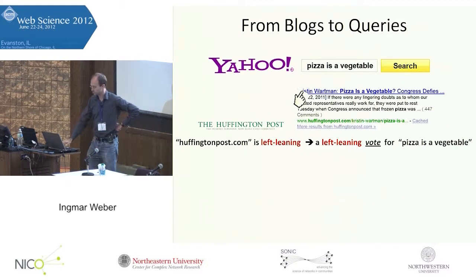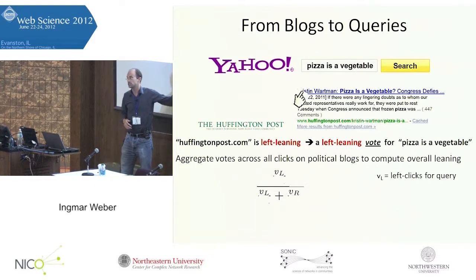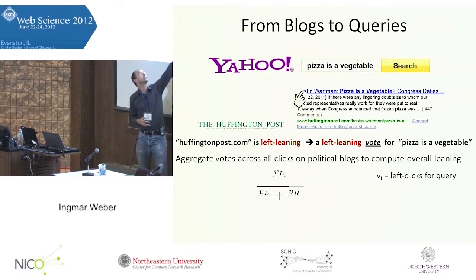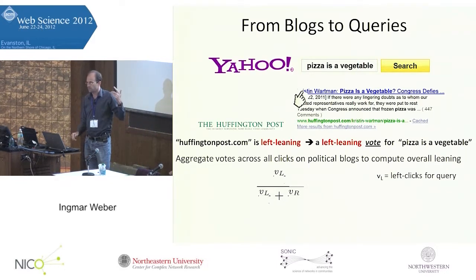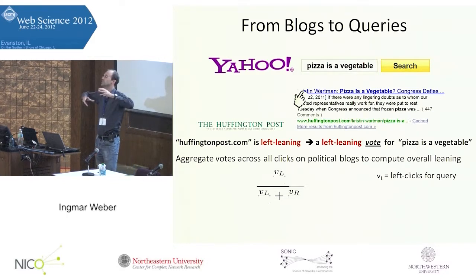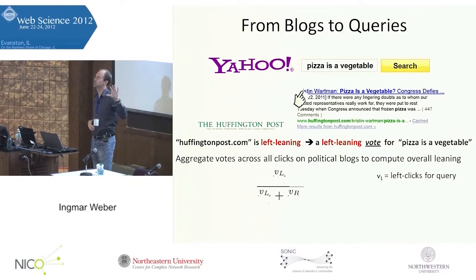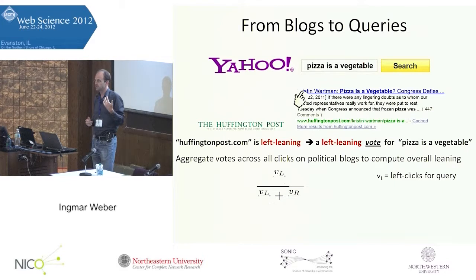Right? So now we can just do basic counting. The most basic form would be this. We look at this query: how many click results do we have for the left versus the total number of clicks? This is what we tried first, but one problem is that the volumes are not equally distributed. For example, the Huffington Post creates a huge amount of volume. So this was tainting the data; everything had a left bias.